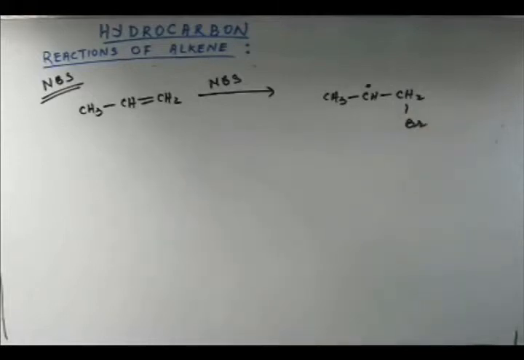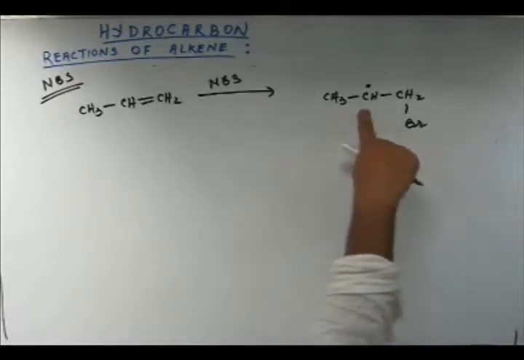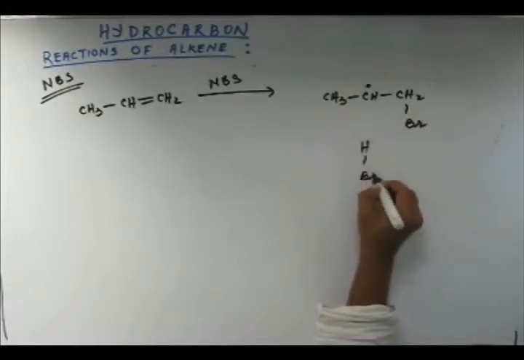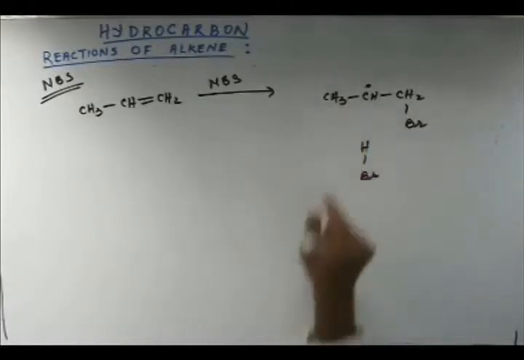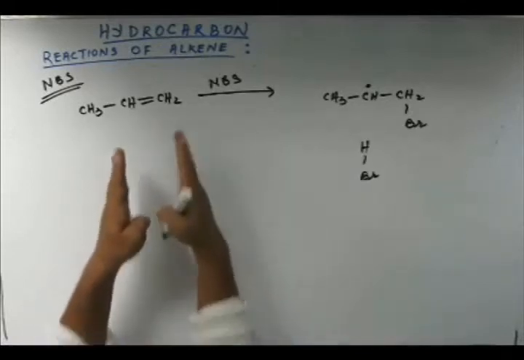This is actually the first step of anti-Markovnikov addition. And if you remember, in the second step this C dot is going to abstract hydrogen from HBr, and this H is going to get added here, and you had an H and a Br. So HBr gets added on the alkene.